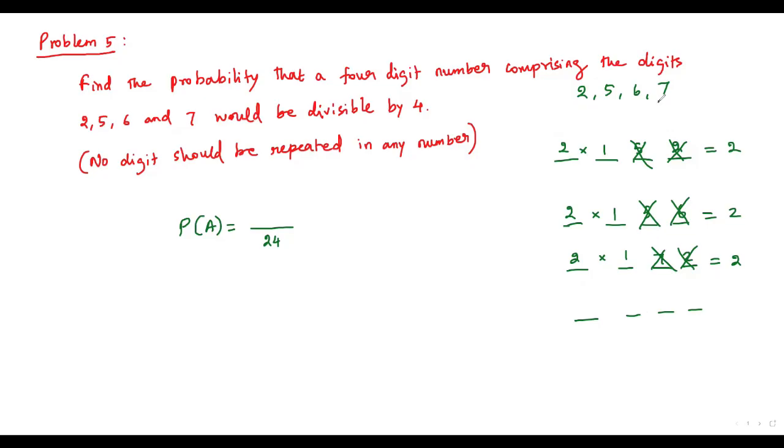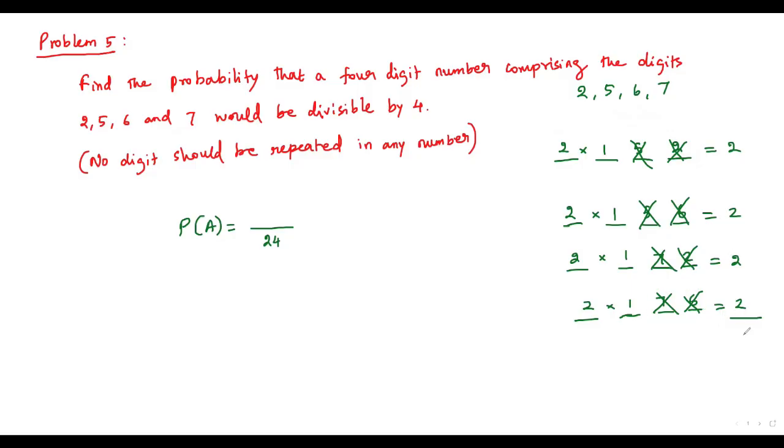Okay, now let's pair with 75. No, 75 will not work because 75 is not divisible by 4. What about 76? Yeah, 76 is divisible by 4. Let me write 7 and 6 over here. Here the number formed by the last two digits is divisible by 4. Let's lock these two places. And the same thing. So for 1000 place we have two options, and for this one we have one option. 2 times 1 is 2. So here I got two 4-digit numbers which are divisible by 4. Those two 4-digit numbers end up with 7 and 6.